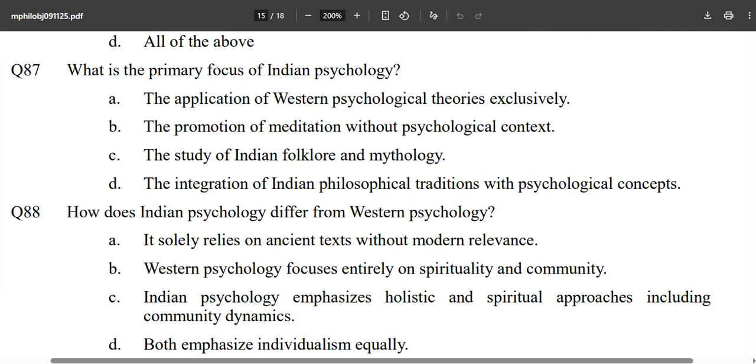Okay, the application of Western psychological theories exclusively, the promotion of meditation without psychological context, the study of Indian folklore and mythology, and the integration of Indian philosophical traditions with psychological concepts. Okay, so what you will do now, you will go and purchase some Indian psychology book which will be of none of your importance. Okay, just apply some basic simple common sense, read the general book, and that is it.